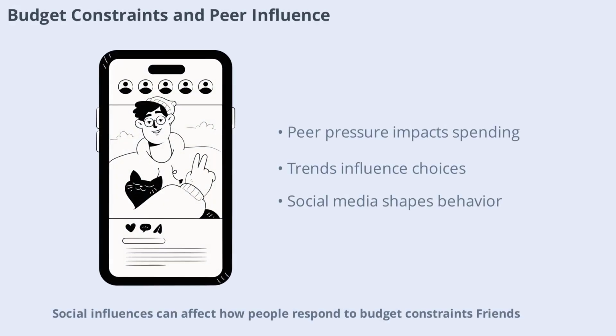Social influences can affect how people respond to budget constraints. Friends, family, and social media often shape our perceptions of what's worth buying. Sometimes, people stretch their budgets to keep up with trends or fit in with their peers. Understanding these social pressures helps explain why consumers sometimes make choices that don't align with their financial best interests.